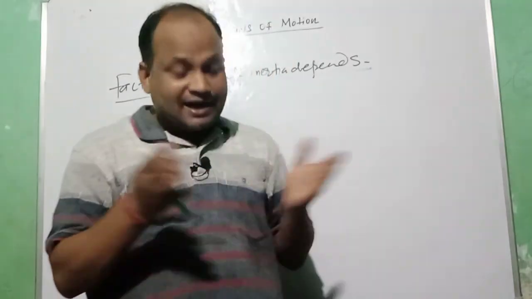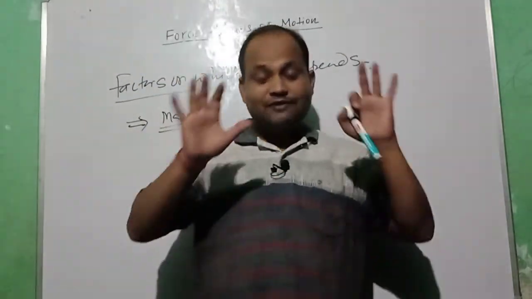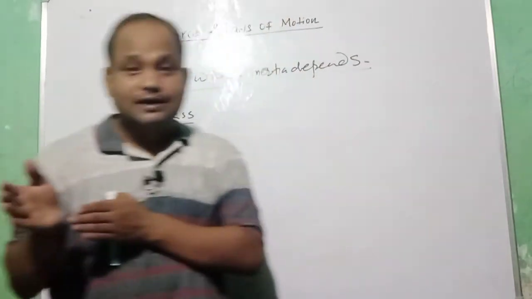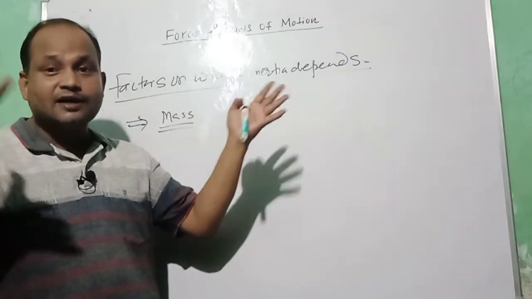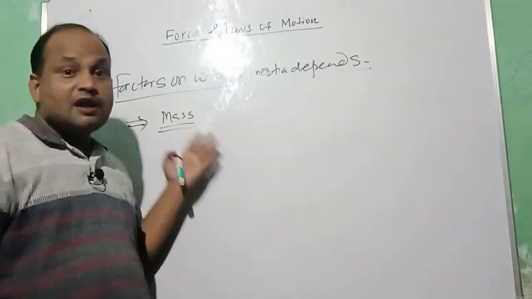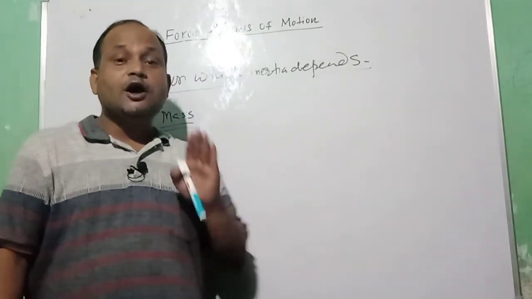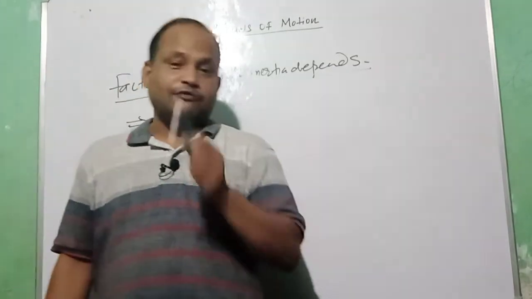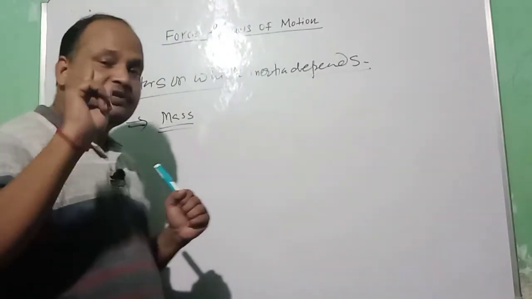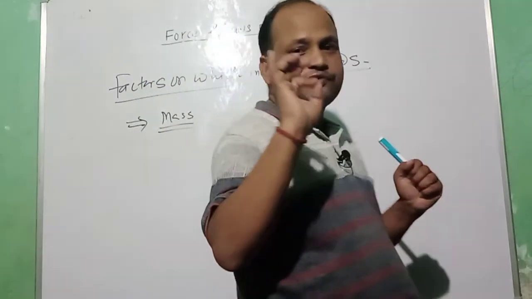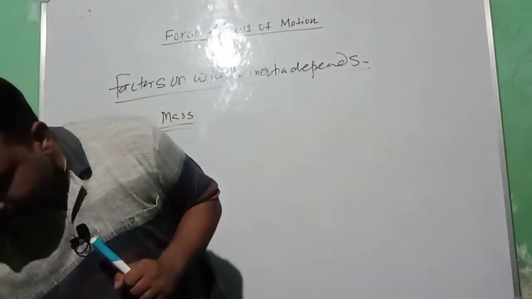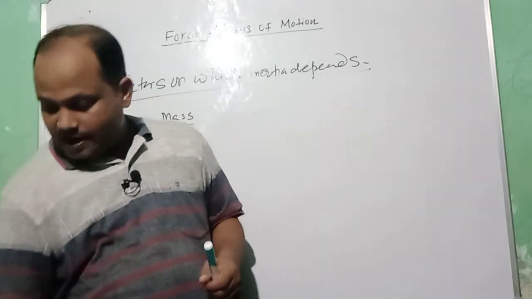And at that time what do you do? Would you go to apply force and stop the truck? Of course not. You will get aside. Why? Because it has larger mass, it has larger inertia, so a larger force is needed to oppose it and bring it to rest. So students, mass is the measure of inertia. What? Mass is the measure of inertia. I think you all might have understood inertia.